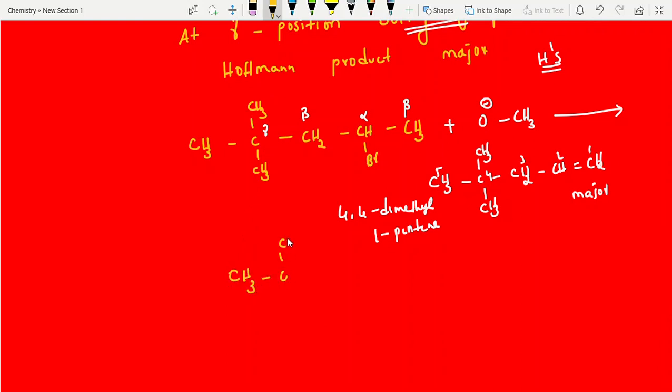CH3, CH3, CH3. And the next one, what is this? Here removing, right? CH double bond CH, CH3. That's all, students. That is your answer. Okay. This is what? Minor. This is minor. This is according to Saytzeff. That is according to Hofmann's. This is major. That's it. IUPAC names you can try.